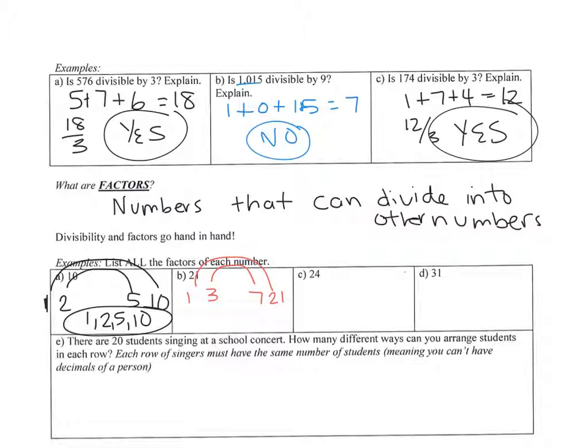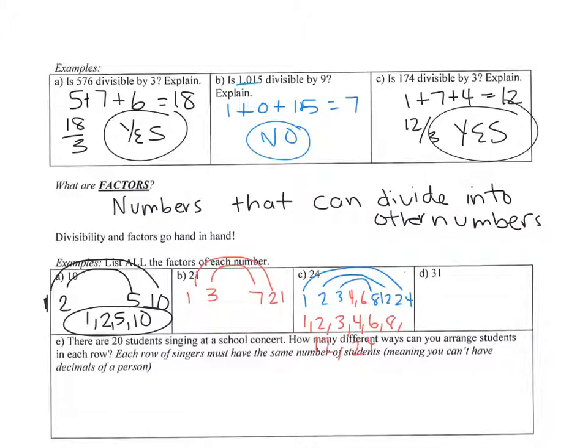And then letter C. Put 1 and 24. Does 2 go into 24? Yes, because 24 is even. 2 matches up with 12. Then 3, yes, 3 and 8. And then the middle of the rainbow is hardly any room, 4 and 6. So the factors are 1, 2, 3, 4, 6, 8, 12, and 24.